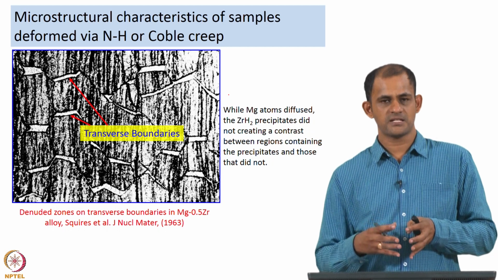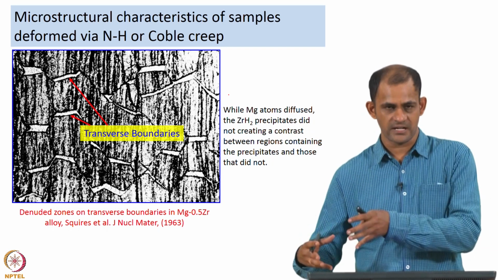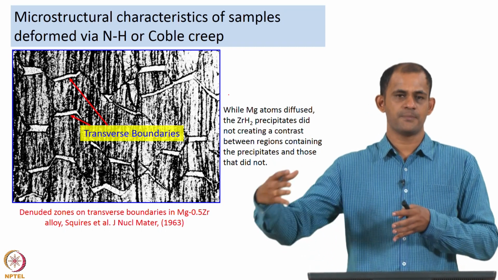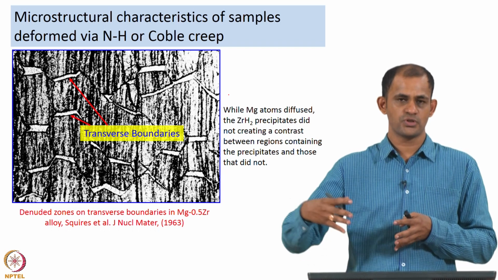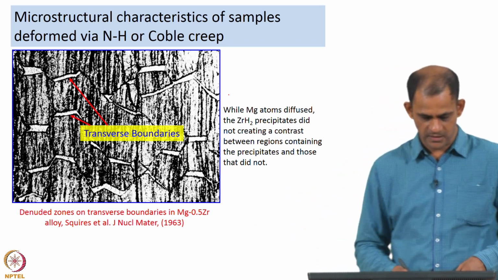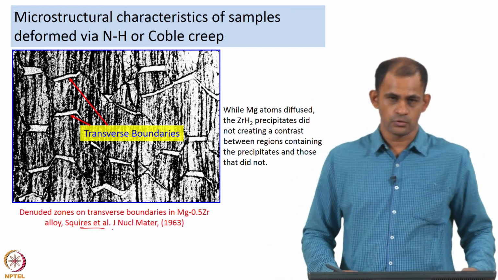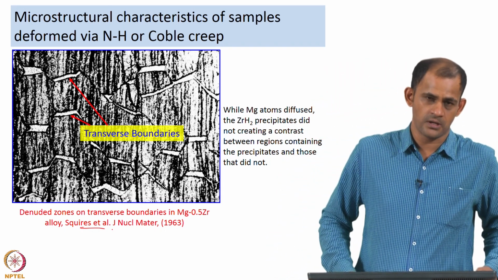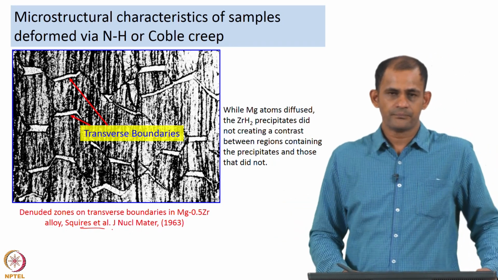One of the earliest investigations on microstructures associated with samples that were crept under diffusion creep conditions was by this group. Squires et al. were in fact the first to find out the microstructures that are generated during diffusion creep.